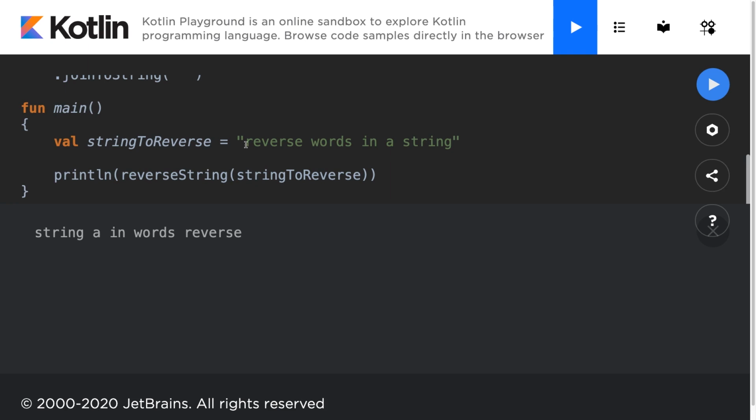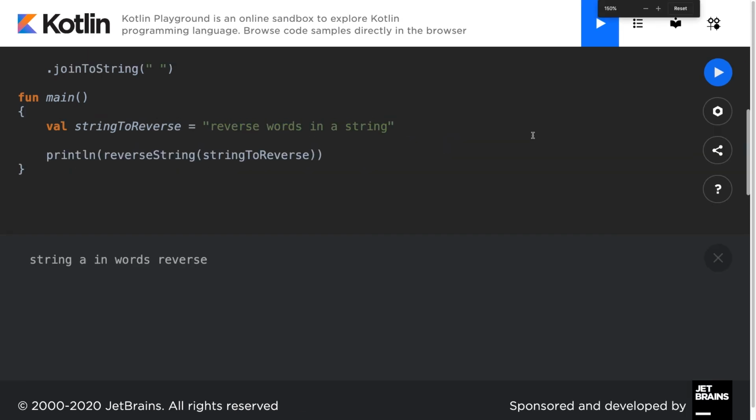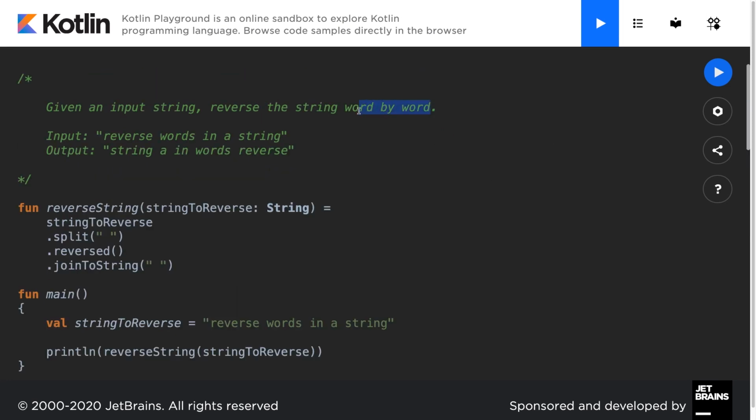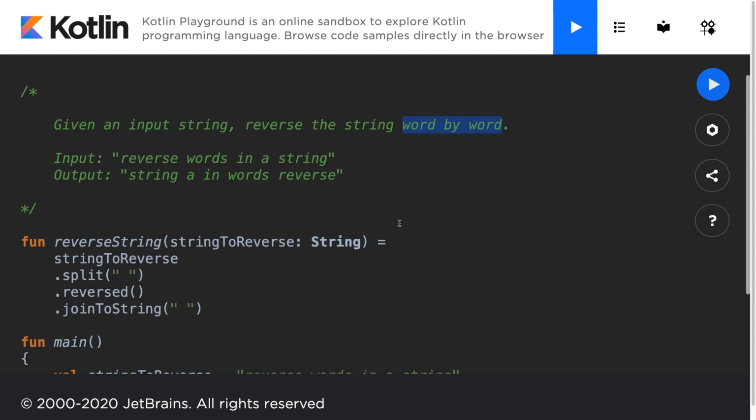A common mistake is to print the reversed string letter by letter, but it's important to read each question carefully because the question said to reverse the unique words rather than the unique characters. Reverse the string word by word. We successfully solved this interview question.